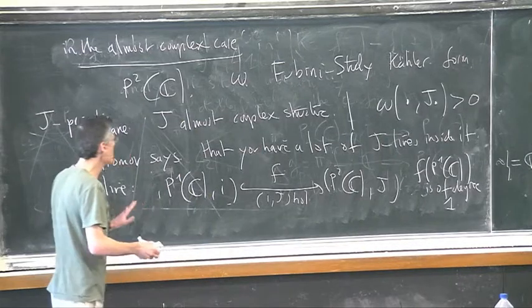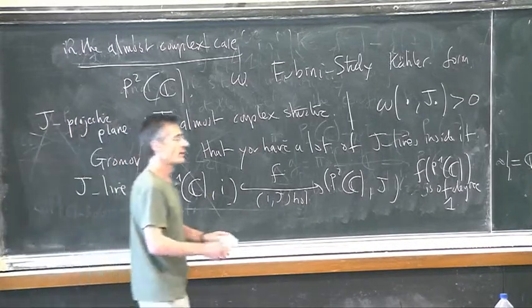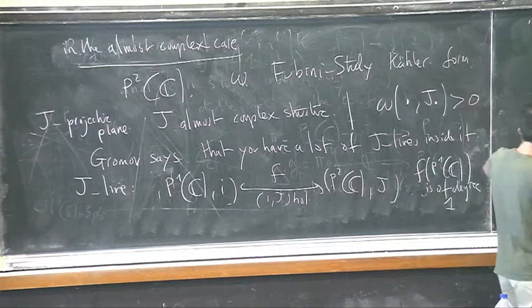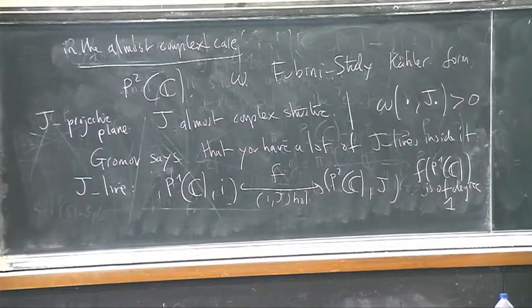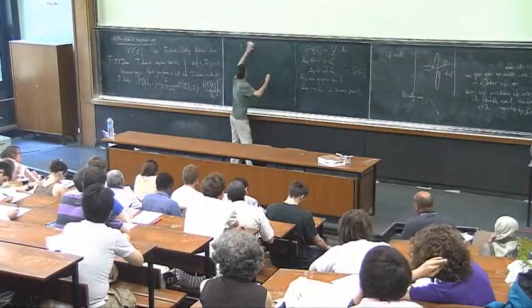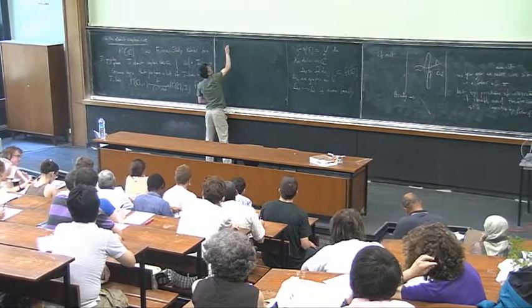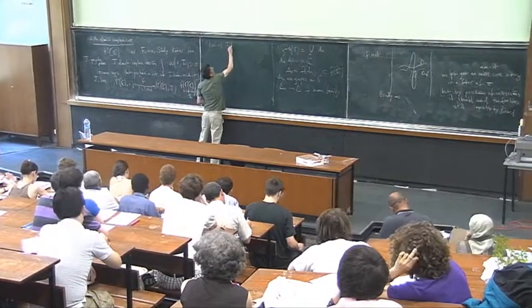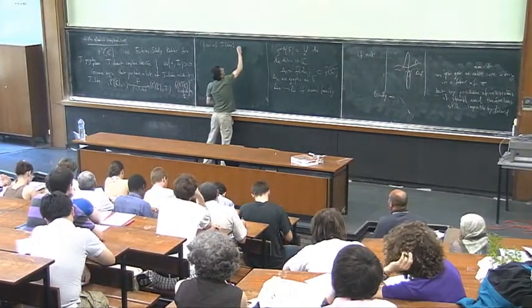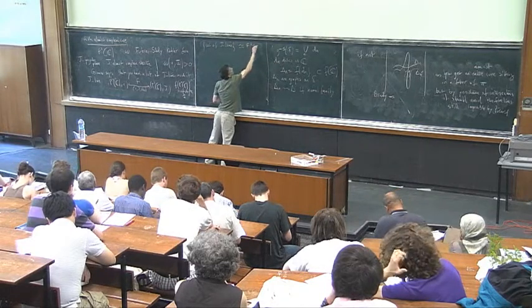Actually, you have as many of them as the usual lines. That means the set of J lines forms a P2 of C itself, which is the dual of the initial P2. So the set of lines is diffeomorphic to P2 of C.